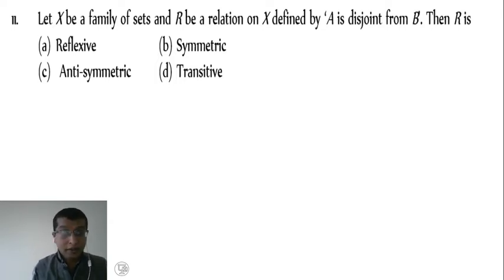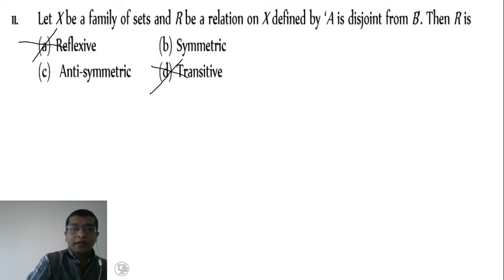Therefore it is not reflexive and not transitive, it is only symmetric here. Two disjoint sets X and Y, and Y and X, are present in the family of sets. We have to concentrate on the family of sets, therefore it is an obvious relation here, right?